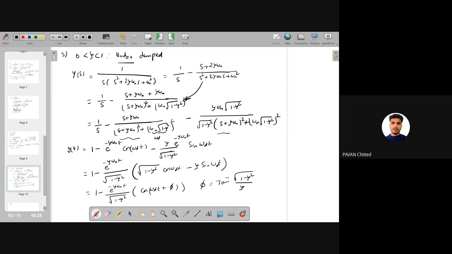That phi, how did you write that phi value? Tan inverse of 1 by this. You might know these things, right? Simplification of this one.